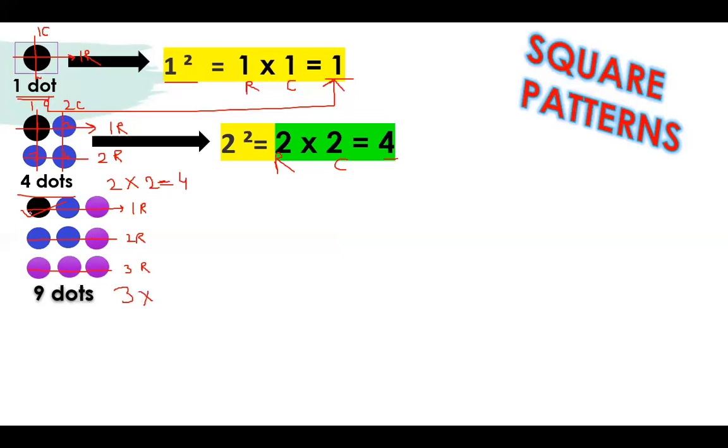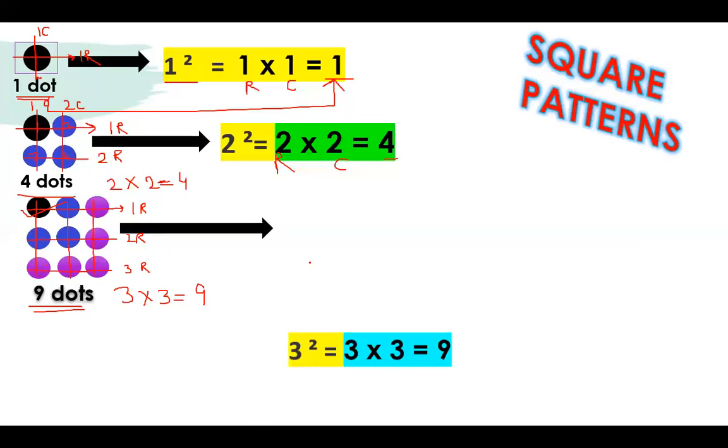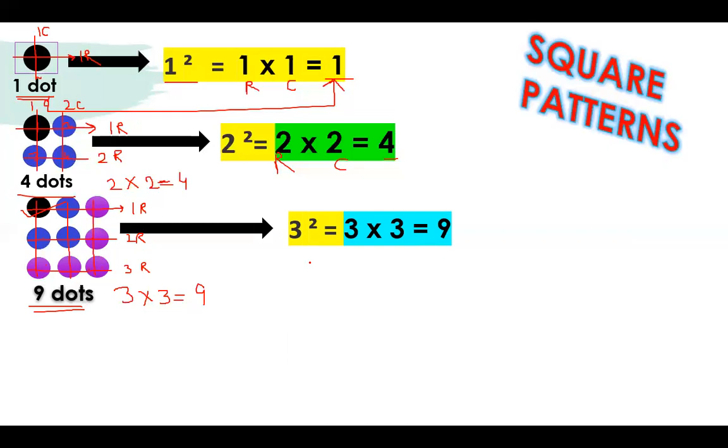Now I have to make columns. How many columns are there? 1, 2, 3. You just have to cut the dots to get a square, right? So you have to write 3 rows and 3 columns, giving me 9. So it means your answer is matching with these 9 dots. So how will you write it as a square? We will write 3 square. It means the same number you have multiplied 2 times to get 9 as a perfect square. Your answer is 9 after putting the dots.